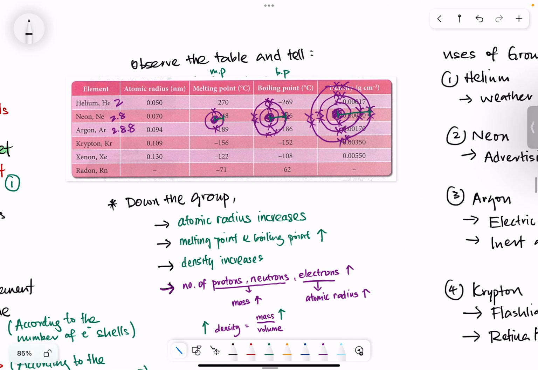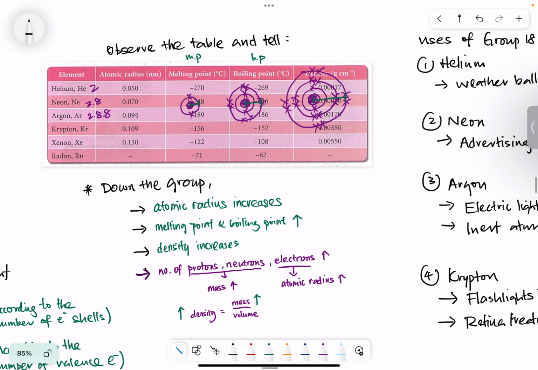Something interesting to notice is what we call the physical properties. The physical properties include anything that is not really involved in chemical reactions, like the melting point, the boiling point, the density, and of course the size of the atoms, called the atomic radius. According to the table, as you can see, the atomic radius increases down the group, and the melting point and boiling point also increase down the group.